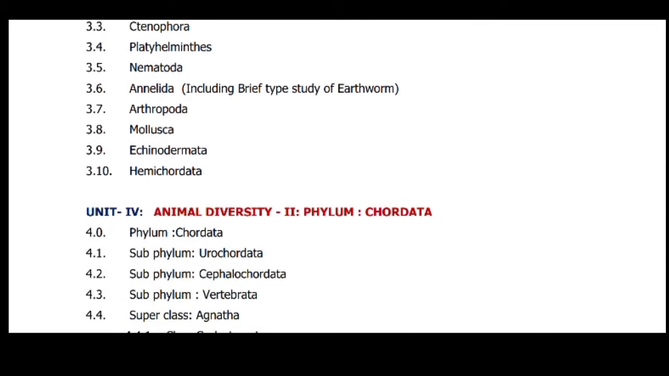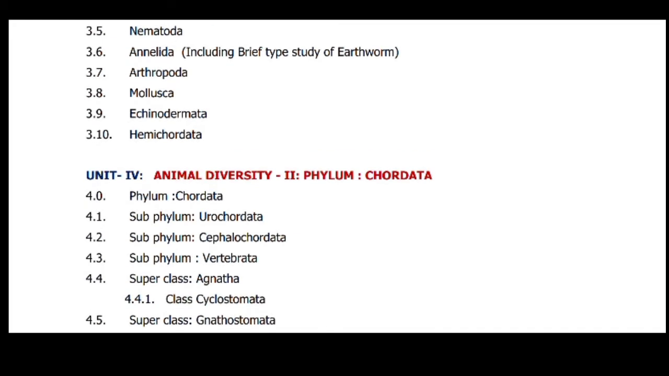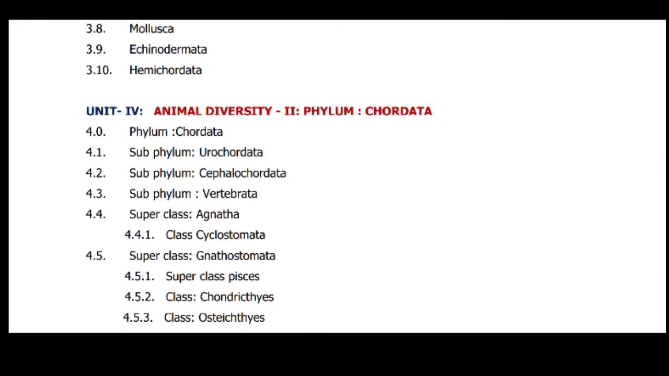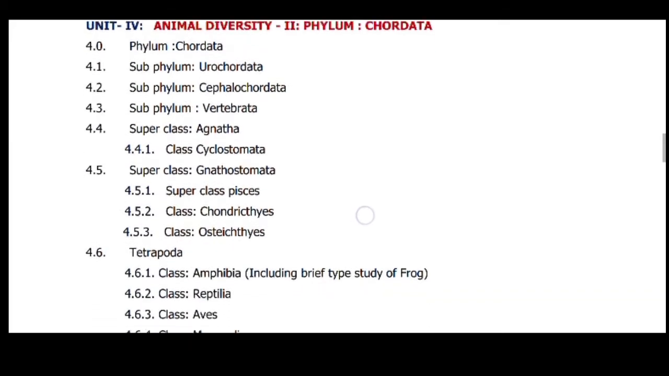Chordate means the presence of a chord, the notochord. So here we have phylum Chordata, Urochordata, Cephalochordata, Vertebrata, Agnatha. In Agnatha we have the class Cyclostomata. In superclass Gnathostomata, we have superclass Pisces, nothing but fishes. And in Pisces we have two classes, Chondrichthyes and Osteichthyes.